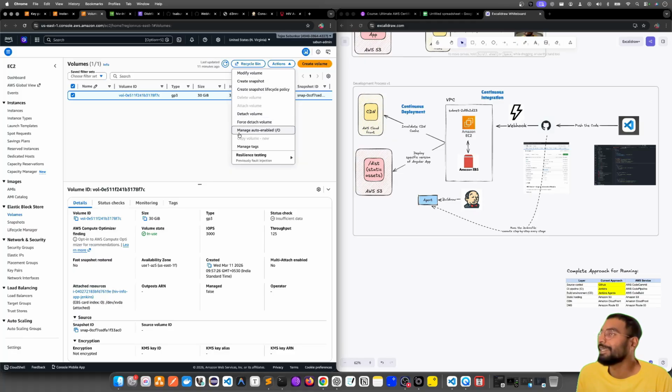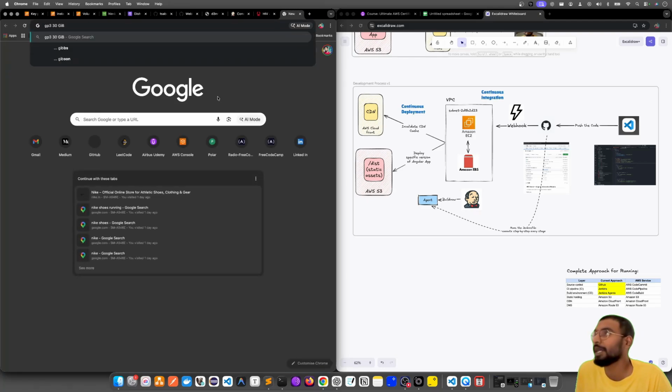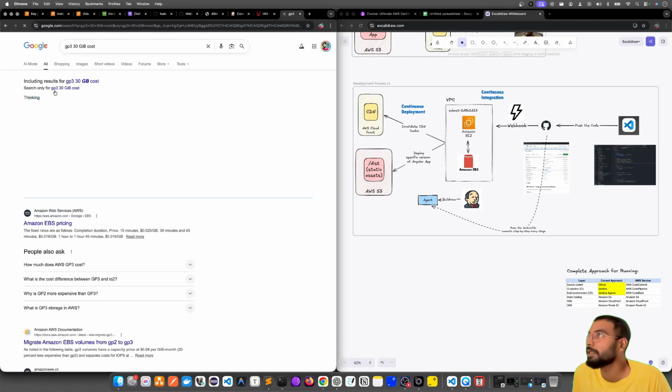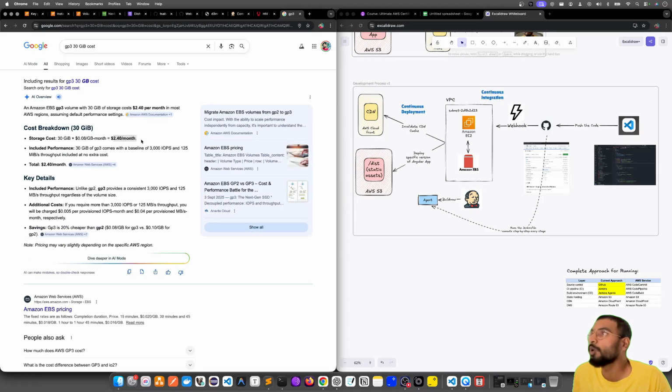I can detach it and create a snapshot for cost saving purposes, but I can leave it as it is and pay for the GP3. So maybe I'll quickly share how much the cost is. For GP3, I'll be paying 2.40 dollars per month for this specific storage. So here is where I can think about whether I need to decrease to micro, since I can't really make it 15 GB or 10 GB with T3 small.